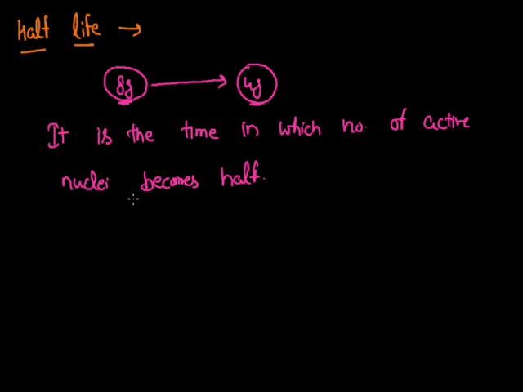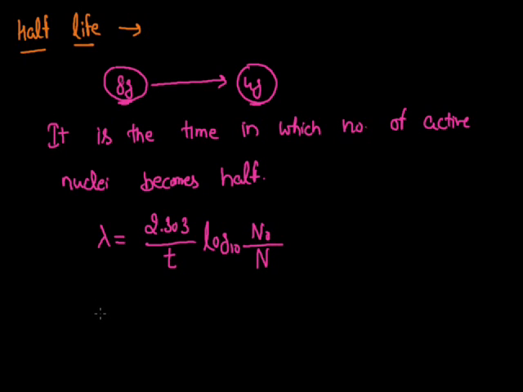If I am to represent this half-life in the mathematical expression form, then from equation number 3 that we have dealt with before, the equation was lambda, the decay constant, is equal to 2.303 divided by the total time in which the change occurs, multiplied with log base 10 of N0, the initial number of nuclei, divided by N, the final number of nuclei.